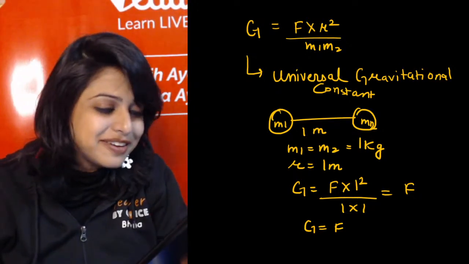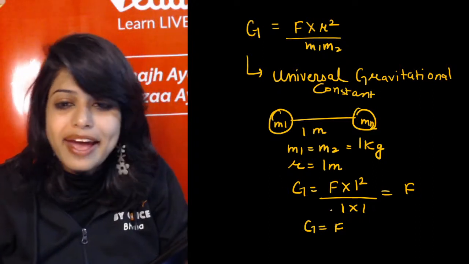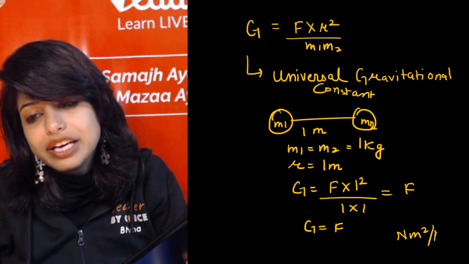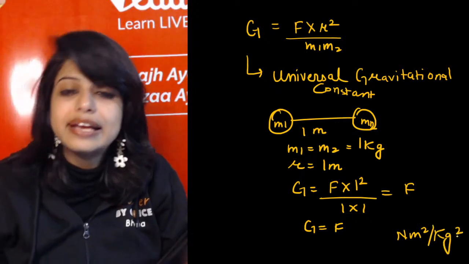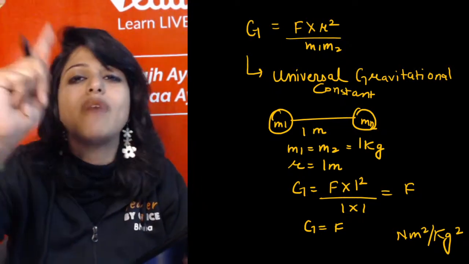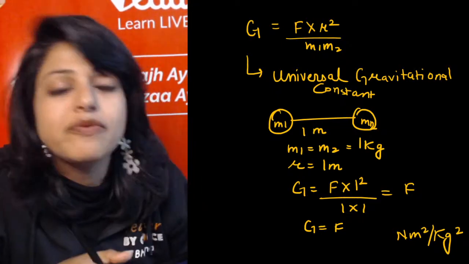Are you getting me? Yes or no? Hence my unit also became Newton meter square per kg square, and its value is equivalent to the force between 2 masses of 1 kg kept at a distance of 1 meter.